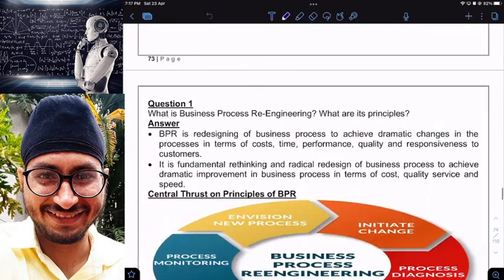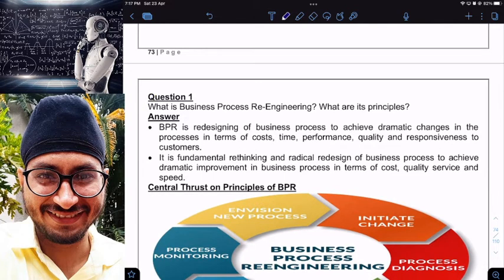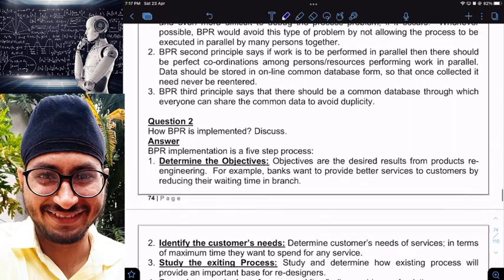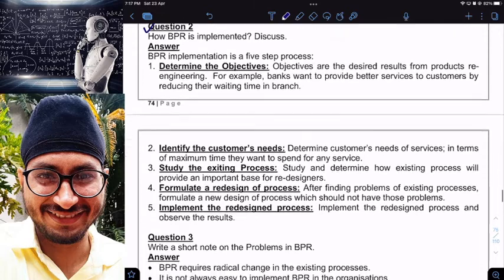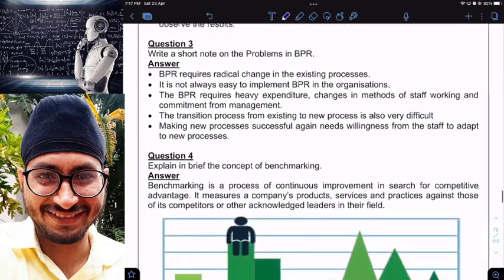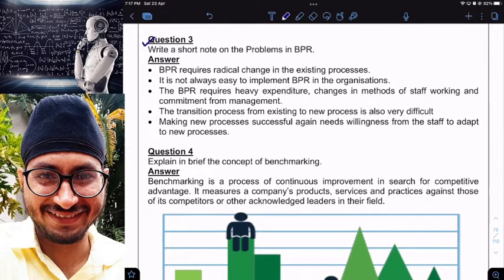We have seen question number 1, that is BPR and principles of BPR, done. Then how is BPR implemented, or steps in implementing BPR, done. Then number 3, write a short note on problems of BPR, also done.